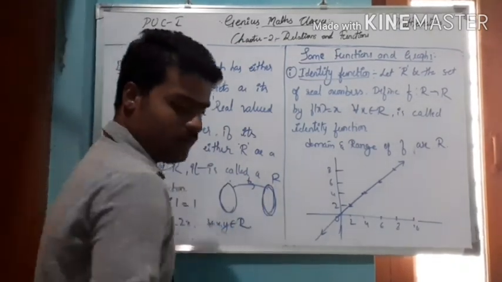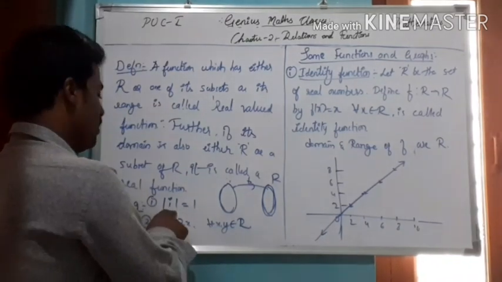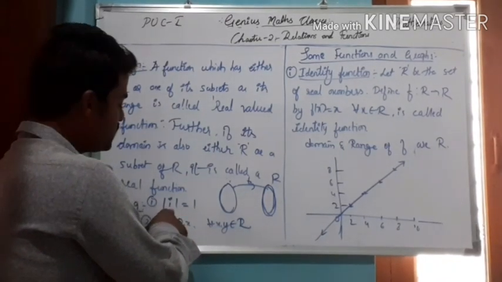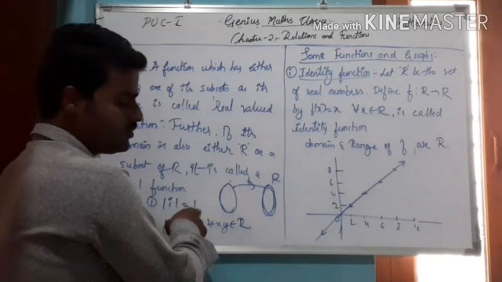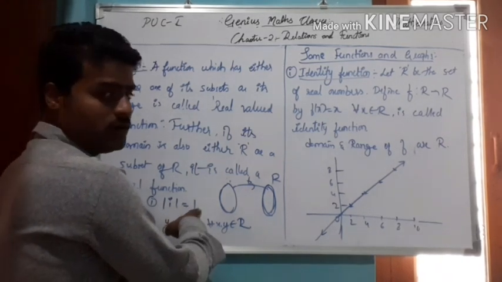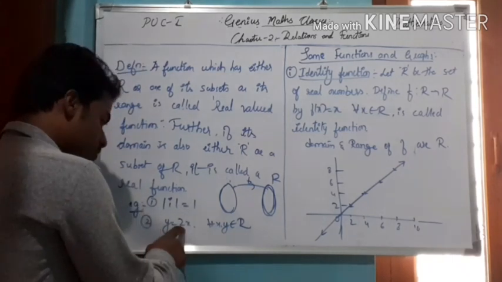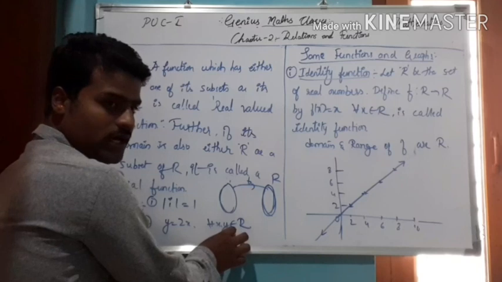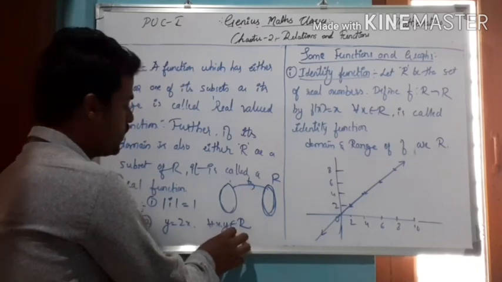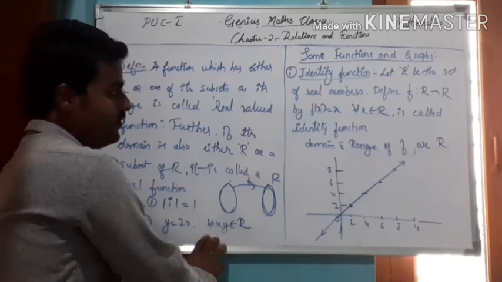The example for that: the modulus of i, which is a complex number, its value is 1, mapping to real numbers R. So y equal to 2x for all x, y belonging to R. Here the domain is also the real numbers. That is why this function is a real function.